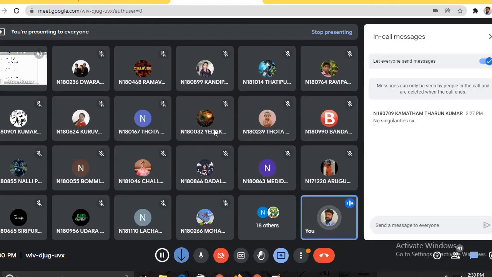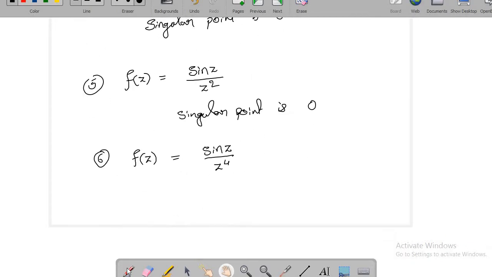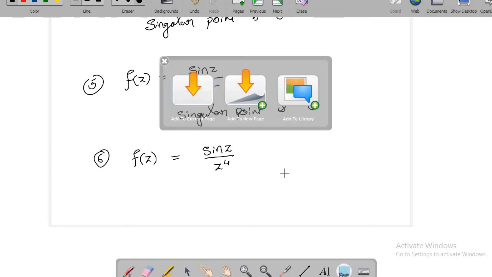What is the singular point? You're saying 0 is the singular point. Yes, correct. The singular point is 0. It has only one singular point. And here, what is the singular point for the second case? Even in this case, the singular point is 0. The same thing is true for the other one.